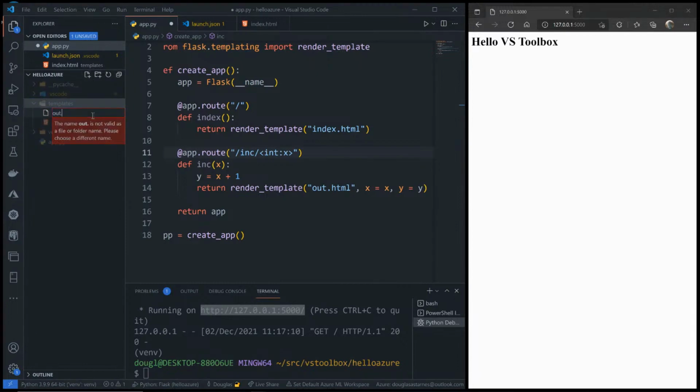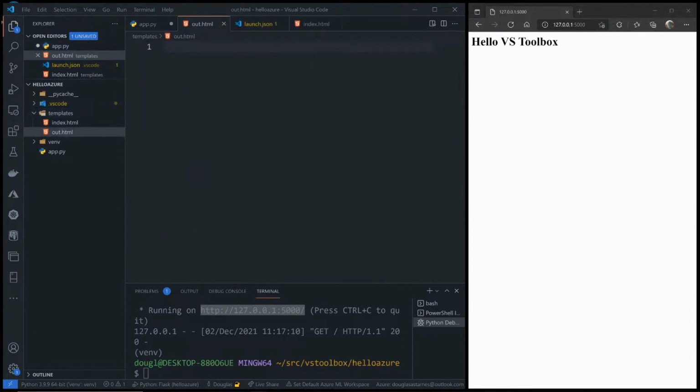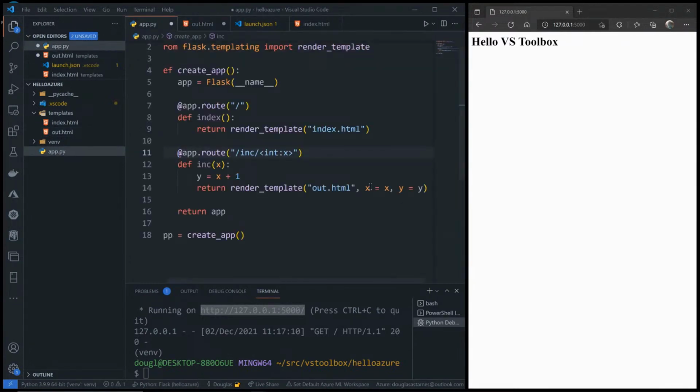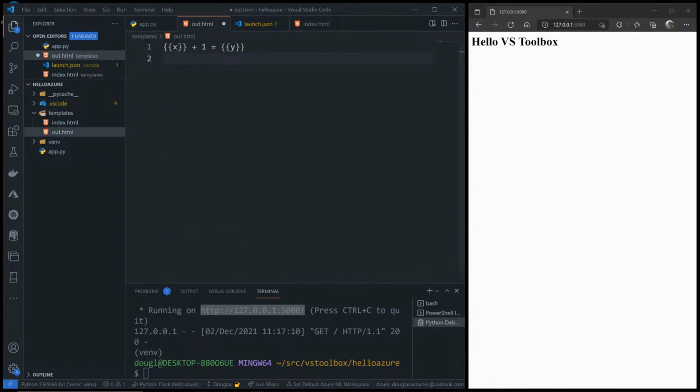Call this out.html. And then inside of that, basically what's happening here is we're passing these values as keyword arguments, and render_template will make them available as variables inside of the template. So this is just going to print, 2 plus 1 equals 3 if we pass in 2.